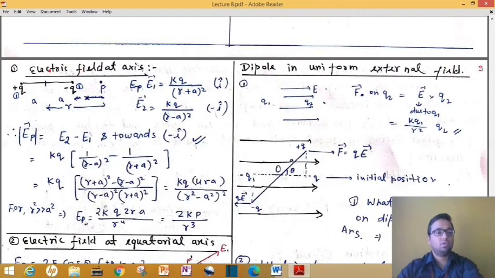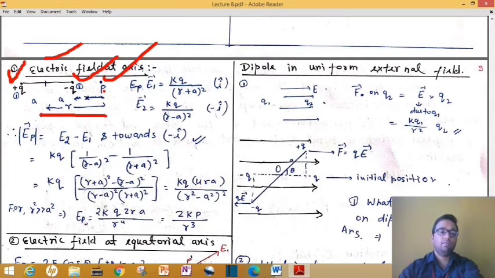So here is our first topic, that is calculation of electric field due to a dipole. As you can see here we have one positive charge plus q, and here we have one negative charge, minus q, and this is your point P. This point P is kept at a distance r. Now remember, when we say that this point is kept at some distance, we always measure that distance from the center of the dipole.